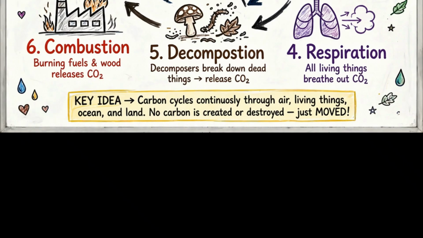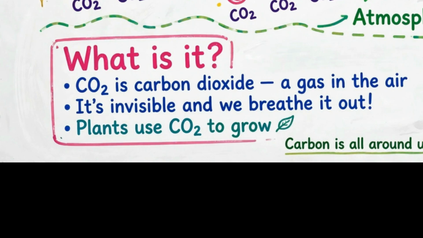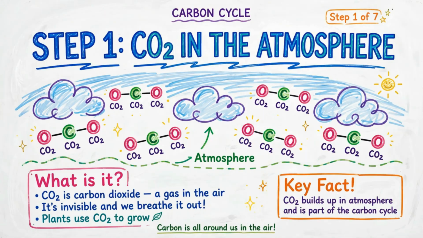First, the golden rule of carbon. You see, it's never created or destroyed, it's just moved. It cycles continuously through the air, land, oceans, and living things, starting as invisible CO2 gas building up in the atmosphere. Think of it like a giant planetary set of Lego bricks. We never get new bricks, Earth just keeps breaking them down and rebuilding them into totally different things.